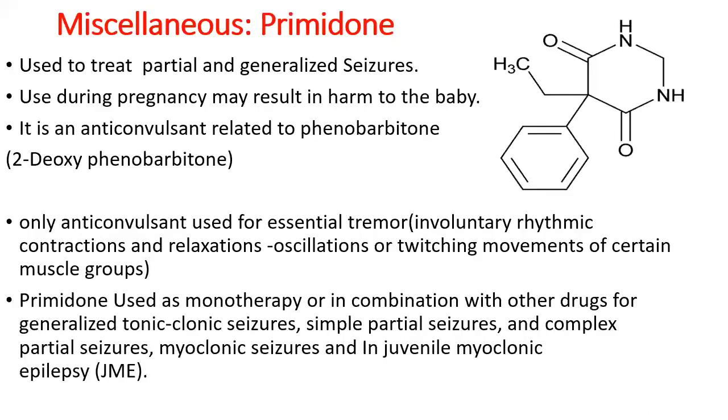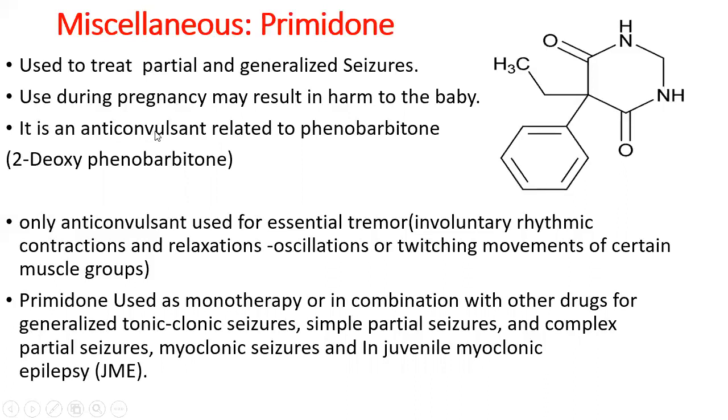Okay, so this primidone is a drug which is used for treating partial and generalized seizures. If it is used during the pregnancy period, it may lead to harm to the baby. Most of the anticonvulsant drugs will be causing harm to the baby. There are some drugs which can be used during that period also, if the mother is suffering from any epileptic problems.